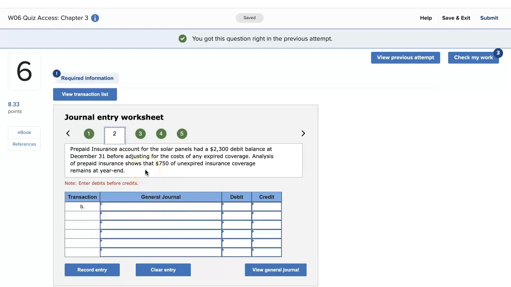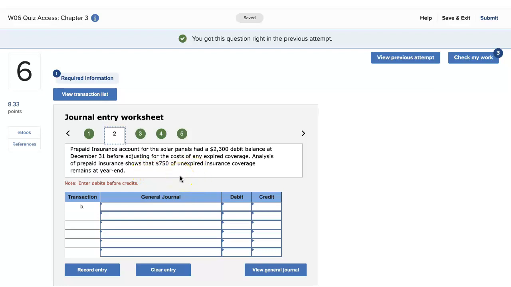Number 2, the prepaid insurance account for solar panels had a 2,300 debit balance before adjusting for the cost of any expired insurance or coverage. Analysis of prepaid insurance shows that 750 of unexpired insurance coverage remains at year end.